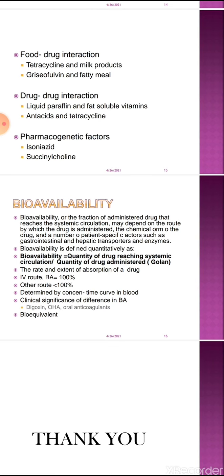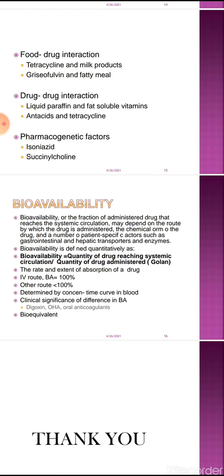So whatever amount you have taken through the oral route, some amount is metabolized and the remaining amount reaches the systemic circulation. This fraction is called bioavailability. So bioavailability is the quantity of drug reaching systemic circulation divided by the quantity of drug administered.